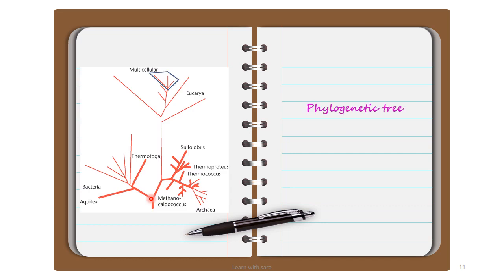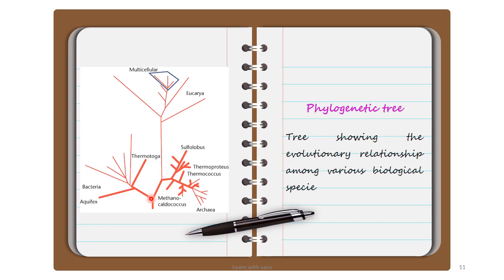So here comes the phylogenetic tree. What is a phylogenetic tree? A tree showing the evolutionary relationship among various biological species. Here you could see the bacteria sharing more of its DNA with the Aquifex. Aquifex is a bacteria which can produce water as a respiratory waste material.